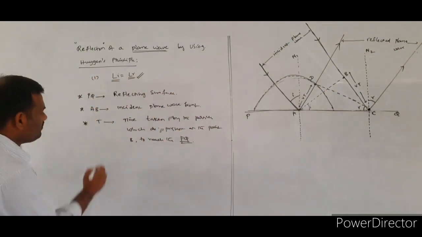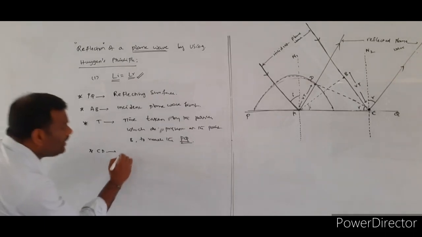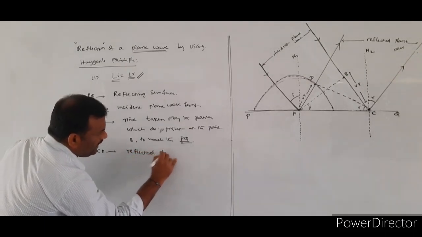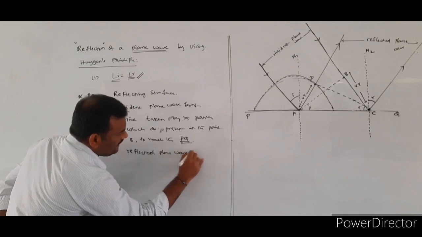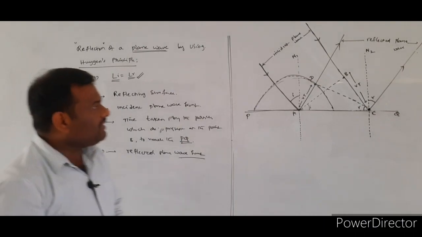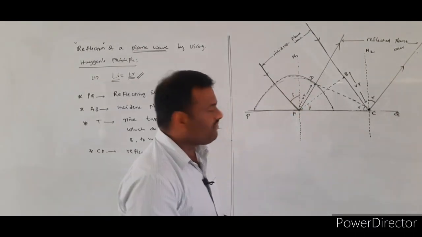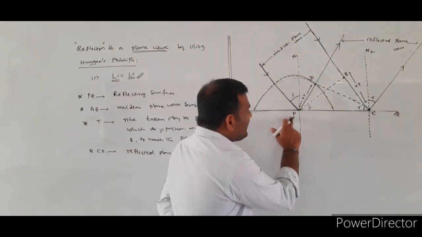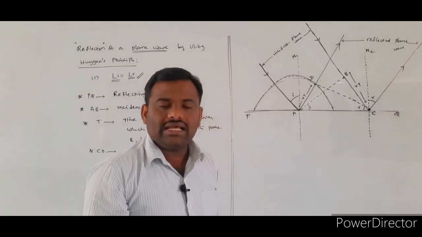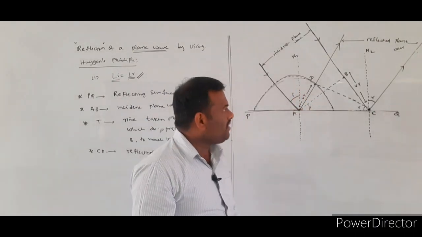From the given diagram, CD represents the reflected plane wavefront. The secondary wavelets travel some more distance into the same medium in a time of T seconds.